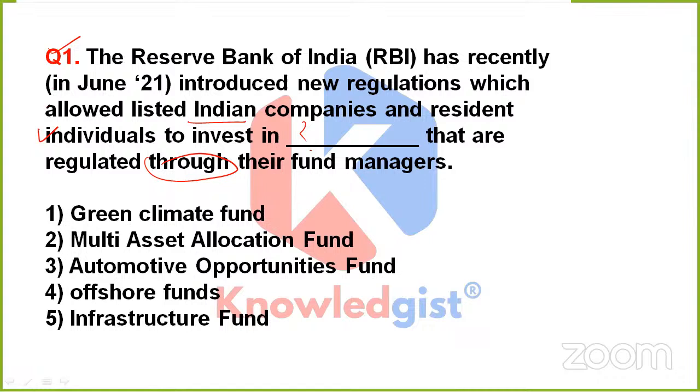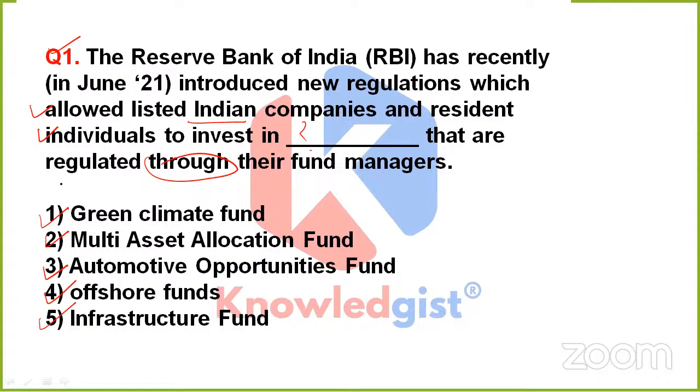These are going to allow the listed Indian companies, along with the resident individuals, to invest in dash kind of funds. Are these green climate funds, multi-asset allocation fund, automotive opportunities fund, option 4 that is offshore funds, or option 5 that is infrastructure funds.